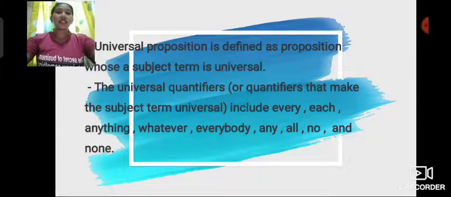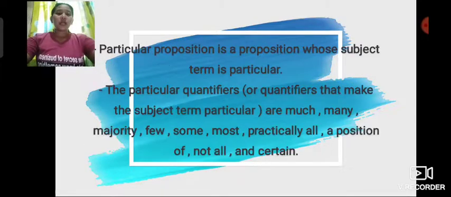Next, let's tackle the particular. A particular proposition is a proposition whose subject term is particular. The particular quantifiers, or quantifiers that make the subject term particular, are much, many, majority, few, some, most, practically all, a proportion of, not all, and certain.